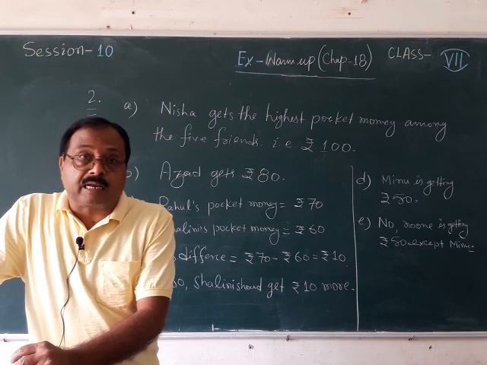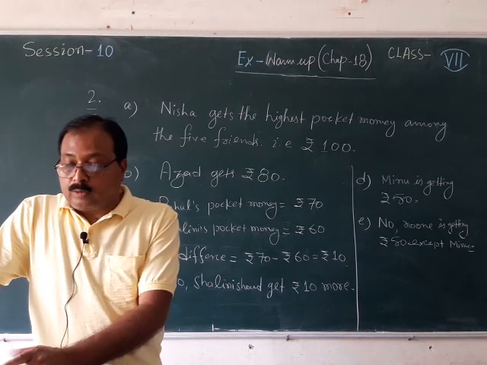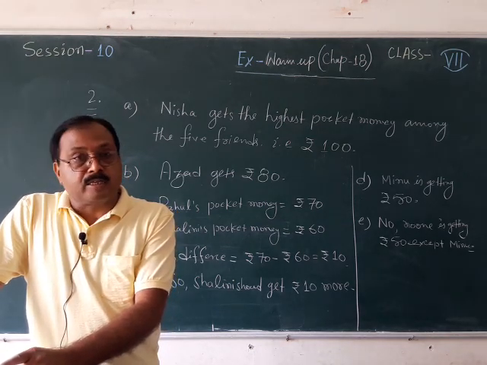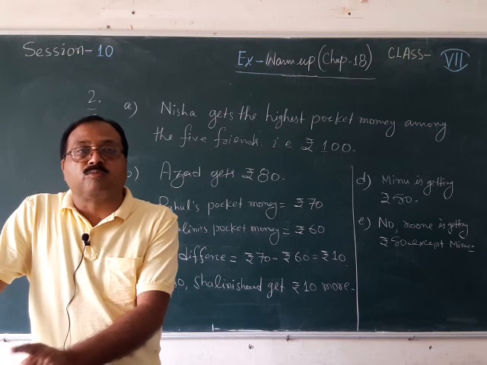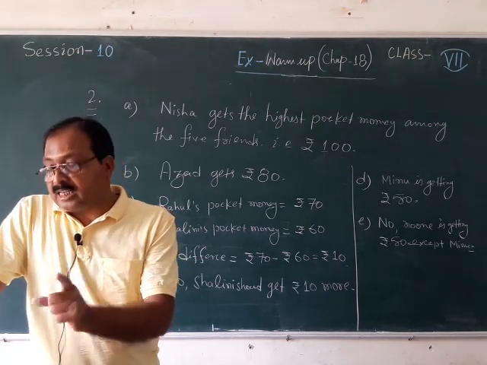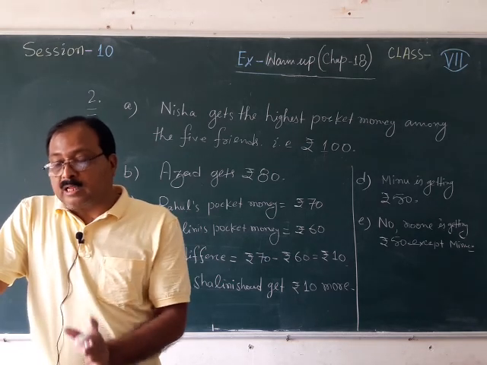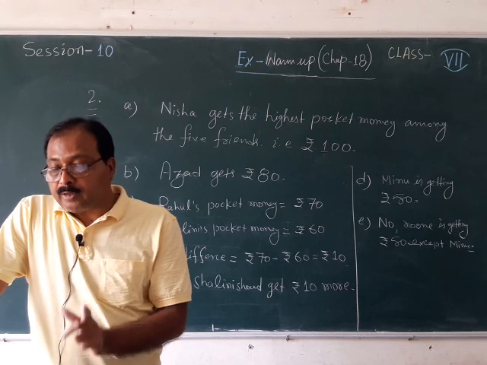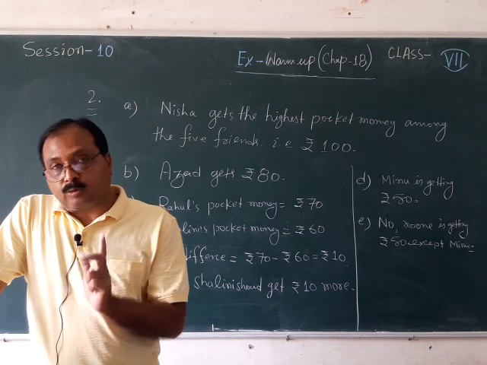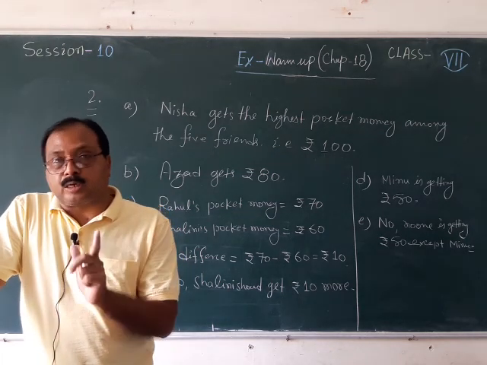For the bar graph you need a graph sheet. How is question number 2 done? You can see question number 2 is done on a graph sheet. So you need to take one piece of graph sheet and follow all the things. If you have not drawn it, you can see the bar graph already drawn in question number 2.